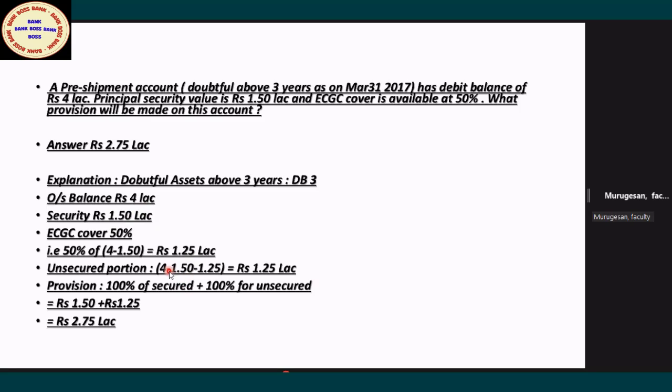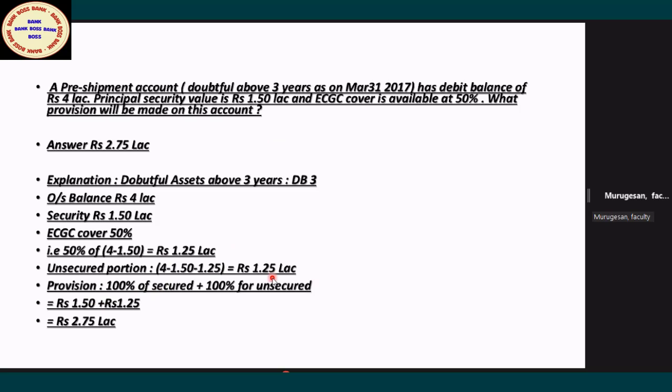4 lakh is the exposure. 1.25 lakhs you will get from ECGC. 1.5 lakhs you have as security. So if you subtract all that, 1.5 plus 1.25, 2.75, the deficit, the unsecured component, is 1.25. For that 1.25, you compulsorily have to provide 100%. So 1.25 provision. And here 100% of the secured component. The security is 150. That also you have to provide 100%.